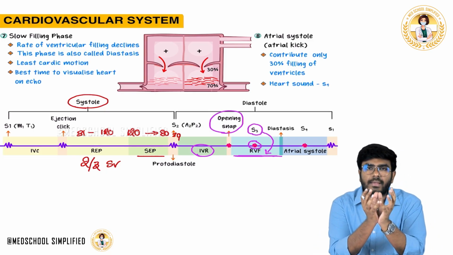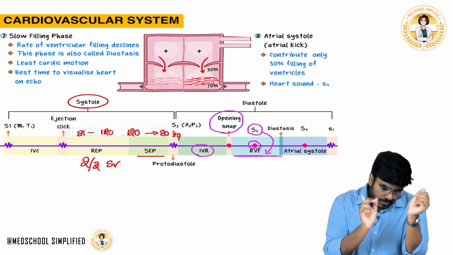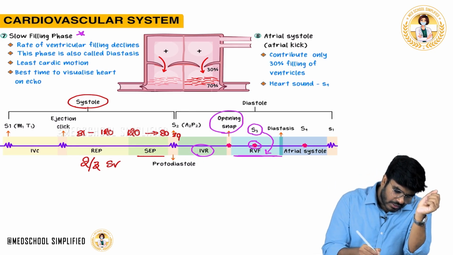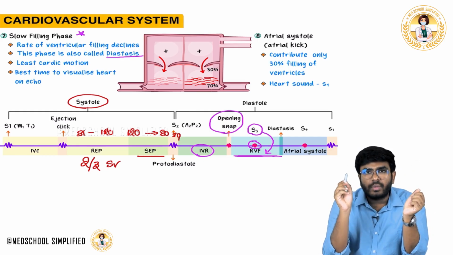After rapid ventricular filling, what happens? There is a slow ventricular filling, or the slow filling phase, which is also called diastasis, where the blood is oxygenated blood which is directly coming from the pulmonary veins.